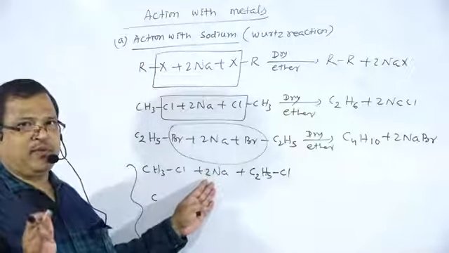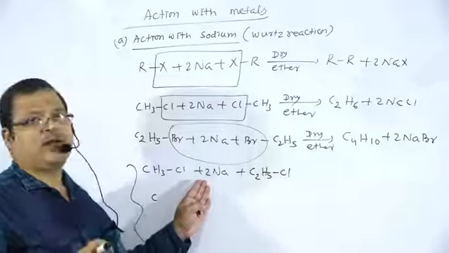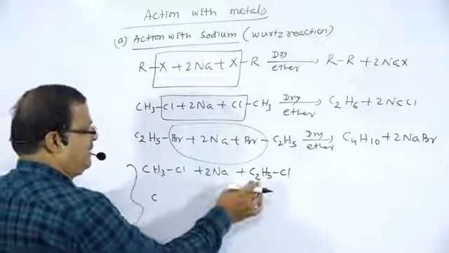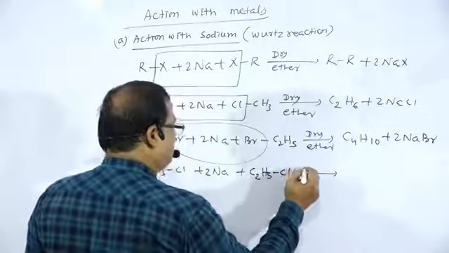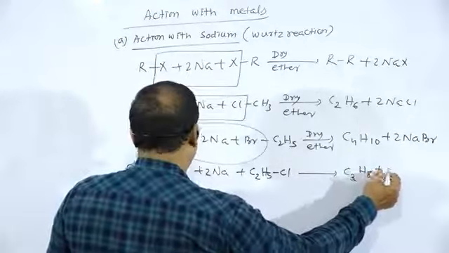Methane cannot be prepared, and alkanes containing an odd number of carbon atoms cannot be prepared, because if we take different kinds of alkyl halides, what will happen? There is the formation of C3H8, propane, plus 2NaCl.